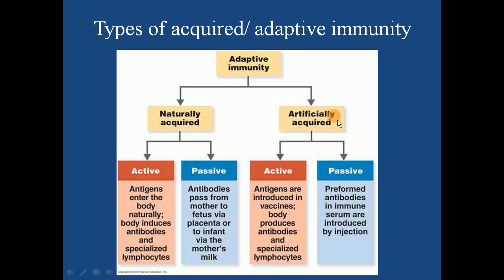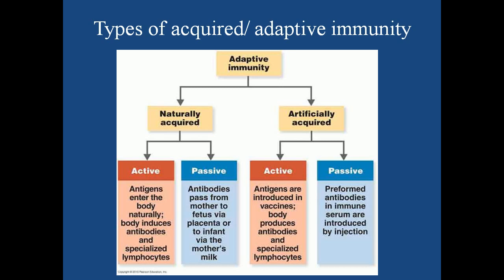Artificially acquired, artificially why? Because you are deliberately injecting or forcing some antigen or some pathogen, the entry of pathogen in the host body, okay. So artificially, not naturally happening. If it were natural, it would have come to the other category. Artificially acquired active. Now active means your immune system is actively involved in destroying that pathogen, in producing antibodies, right.